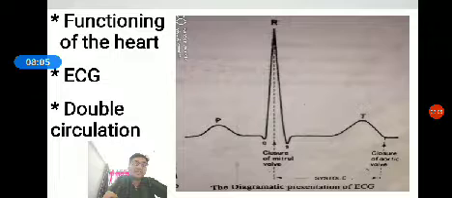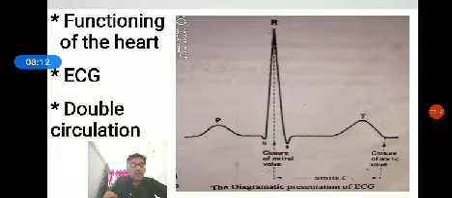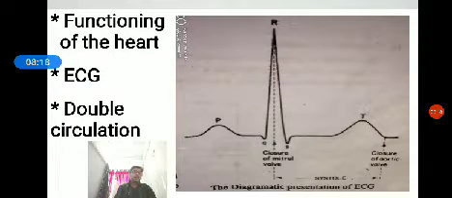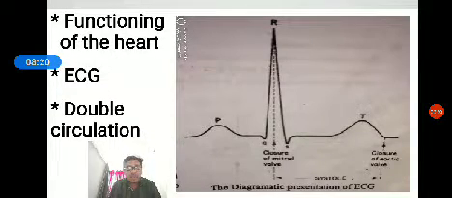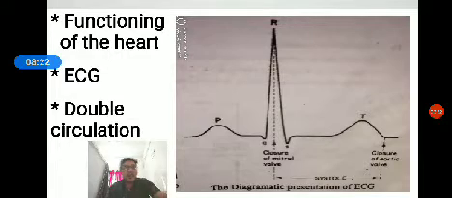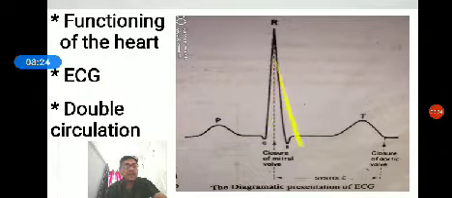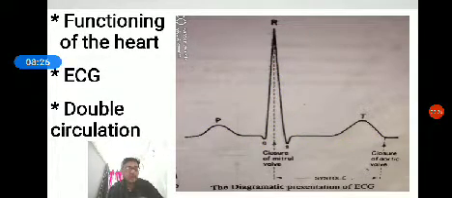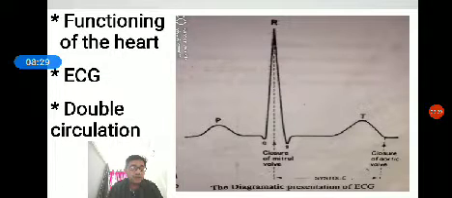Then ECG, electrocardiograph. A graphical representation of the electrical activity of the heart during the cardiac cycle is called an electrocardiogram. Here is the diagrammatic representation, the wave of an ECG. The letters P, Q, R, S, T are designated.